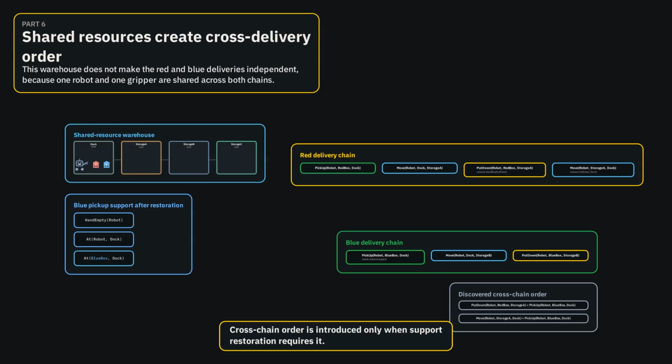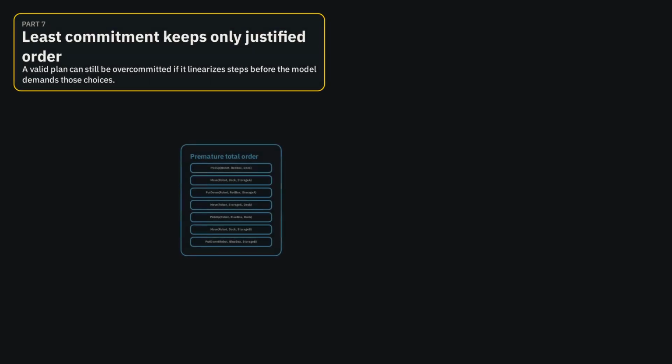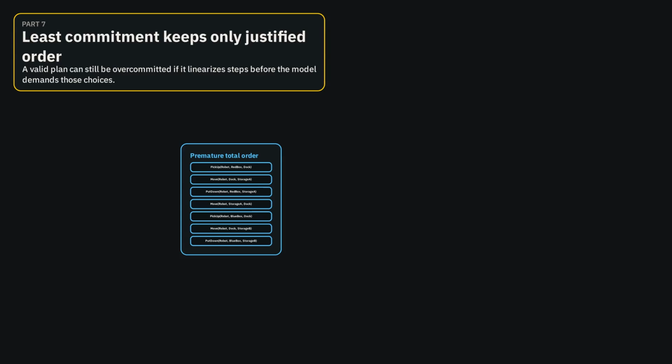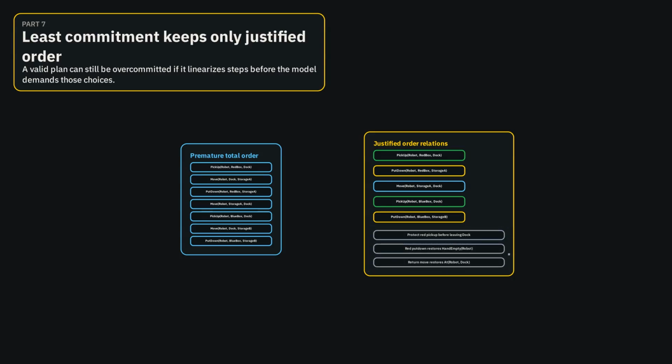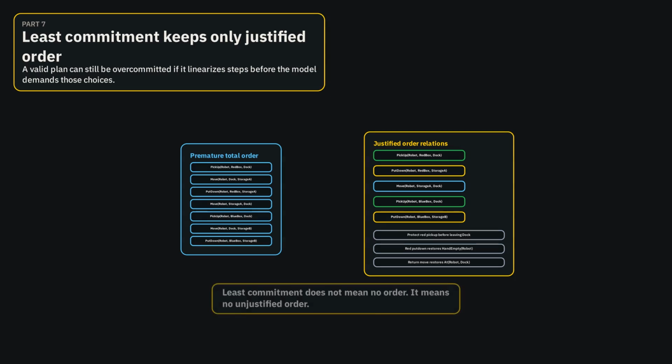The blue pickup is not postponed arbitrarily. It is postponed because its support conditions are not available earlier. Now we can state least commitment precisely. It does not mean no order. It means no unjustified order. A total order plan commits to many action positions immediately. Some of those commitments may be correct, but they are not all required at the time they are introduced. Plan space planning instead preserves only the ordering constraints that follow from causal links, threats, and binding decisions.